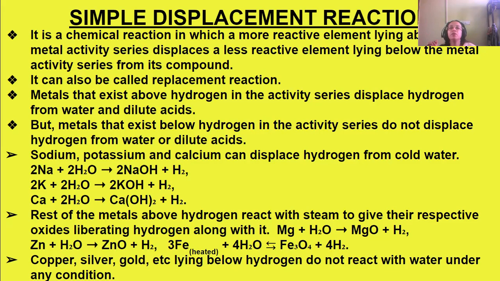Okay, so like this. Metals that exist above hydrogen in the activity series displace hydrogen from water and dilute acids. See, metals which lie above hydrogen can displace hydrogen from water, and also from dilute acids. But metals that exist below hydrogen in the activity series cannot displace hydrogen from either water or dilute acids. Now, sodium, potassium, and calcium can displace hydrogen from cold water.